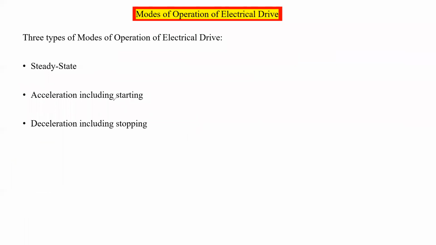Acceleration means during the starting. Deacceleration means stopping. For example, from 0 to maximum speed is reaching, so this is called acceleration. Next it goes to the steady state. And again the speed decreases from maximum to minimum.